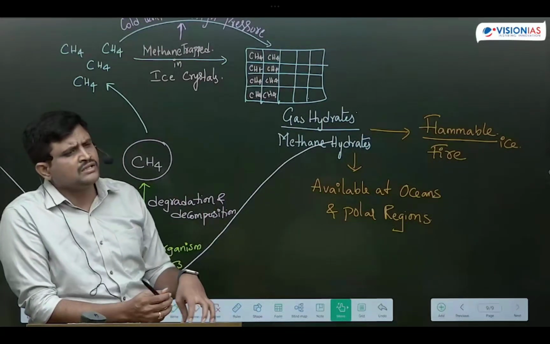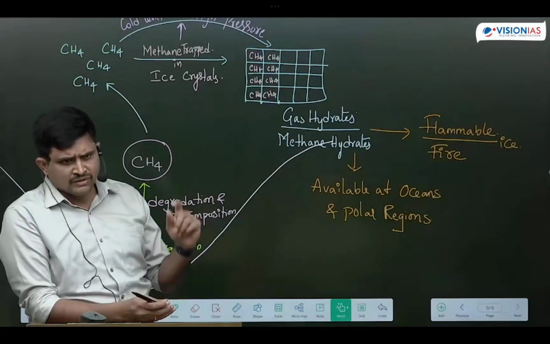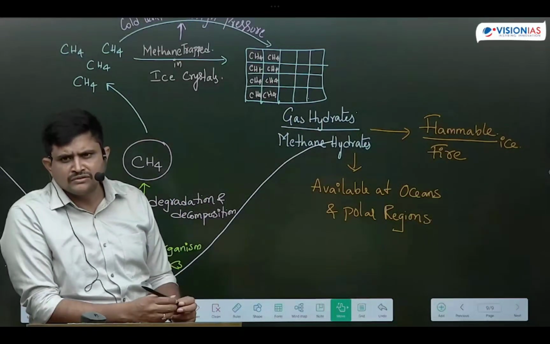India is having the longest coastline, and surrounding the Indian Ocean, we have identified one of the world's largest gas hydrate resources, but we are unable to extract it due to lack of technology.